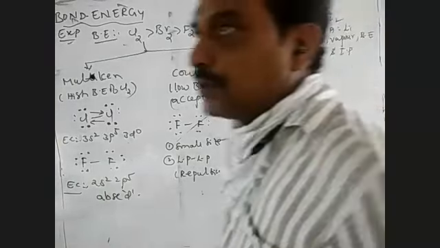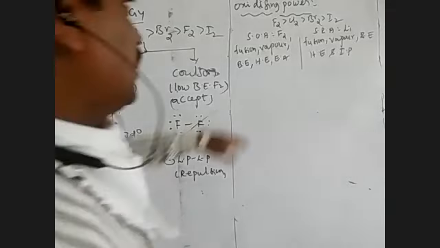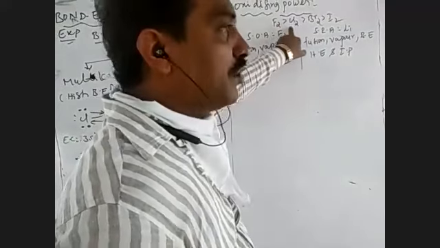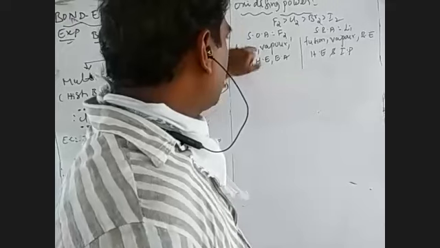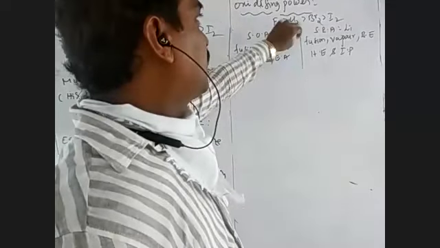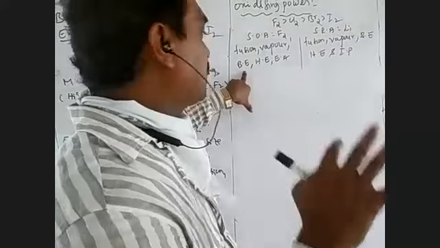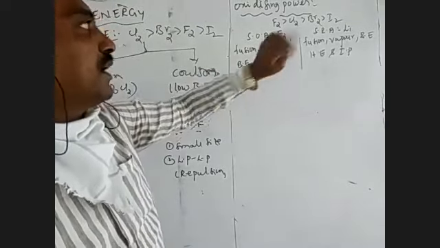The species showing the highest combined value of these 5 factors acts as a strong oxidizing agent. Among F2, Cl2, Br2 and I2, F2 and Cl2 are gases, so heat of fusion and vaporization are not required for them. The oxidizing power of F2 and Cl2 can be calculated based on 3 factors: bond energy, hydration energy, and electron affinity.